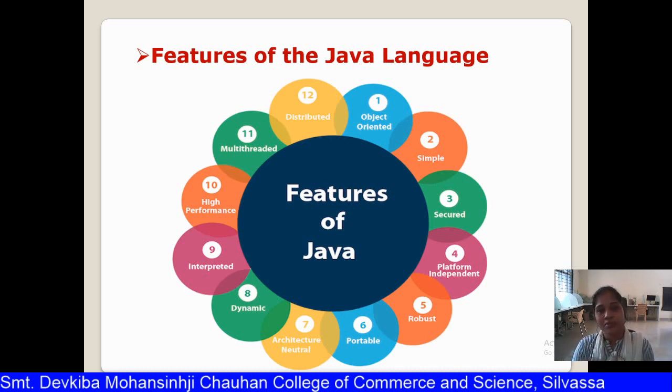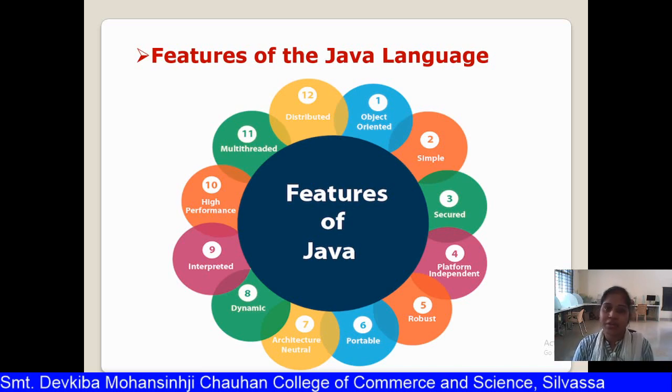The fifth feature is robust. Robust means strong. It has very strong mechanisms like garbage collection for memory management and exception handling for error management. So this language has many robust features that make Java robust. Then next is portable. Java is portable, as I already explained in platform independent. The same way, you can easily port your code from one place to another as it is, without any modification. This makes it portable.